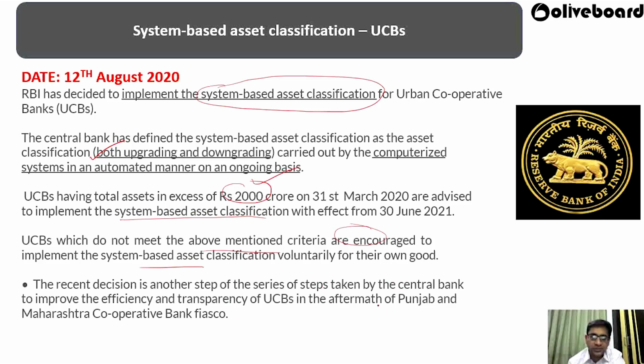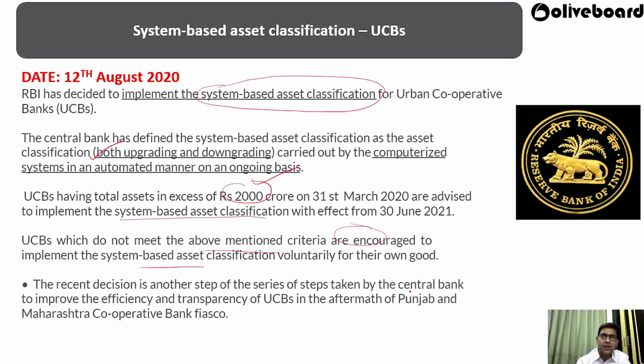Because of the problem in the Punjab and Maharashtra Cooperative Bank, these types of guidelines are being issued by the RBI in order to make sure there is proper asset classification, and the bank should know when to act, when not to act, whether proper payment has been done, and what the quality of the assets is. So whether you can upgrade it, whether you can downgrade it, and at the same time you can inform the RBI regarding the assets also.